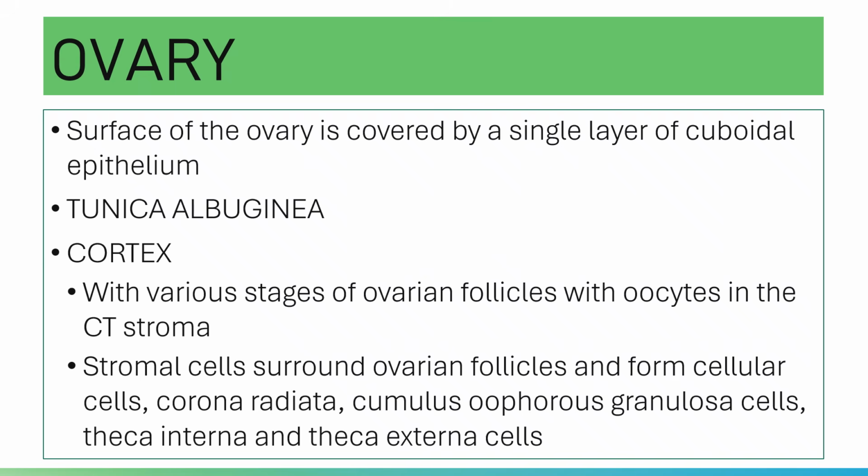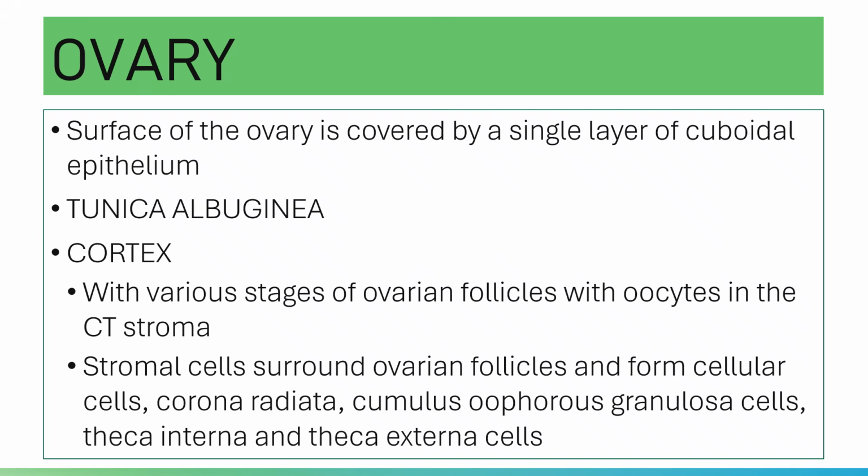By the way, if you remember, there is a tunica albuginea present in your testes, right? The tunica albuginea of the testes is much thicker and denser than that of the ovary.